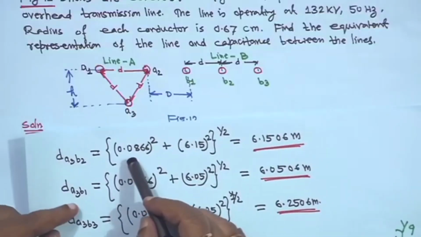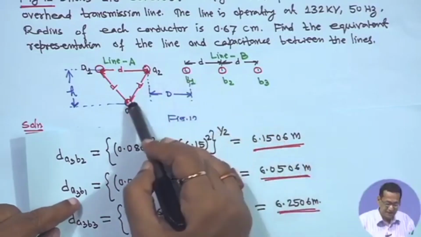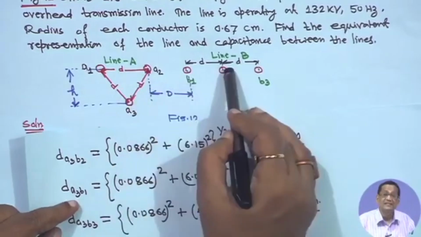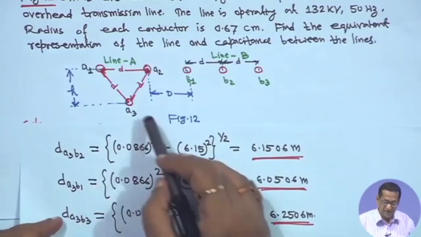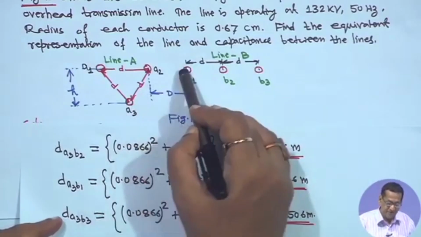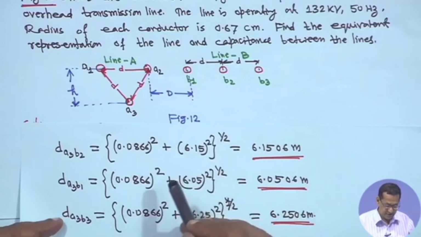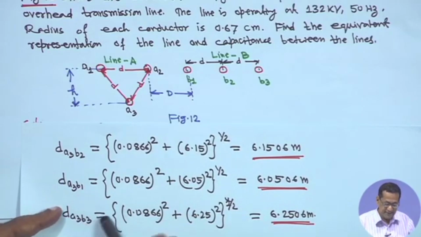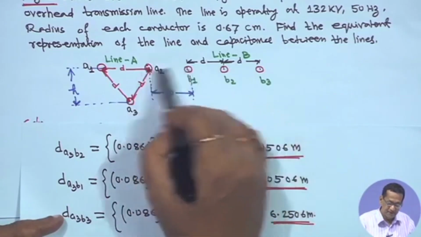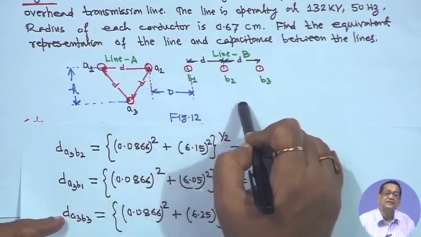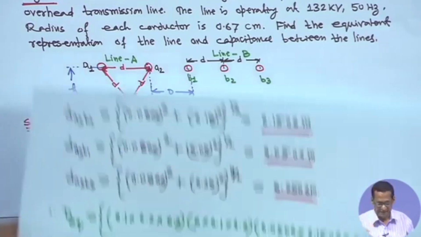Now, similarly, if you consider DA3 B2, it means you make it there and this will be a right angle triangle, right, all these things you calculate. Similarly, DA3 B1, again from here to here you compute, and similarly DA3 B3, DA3 B2, DA3 B1, all these 3 cases, 3 right angle triangles you make and accordingly you calculate, right.